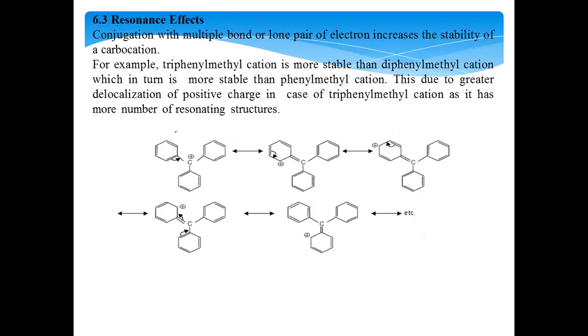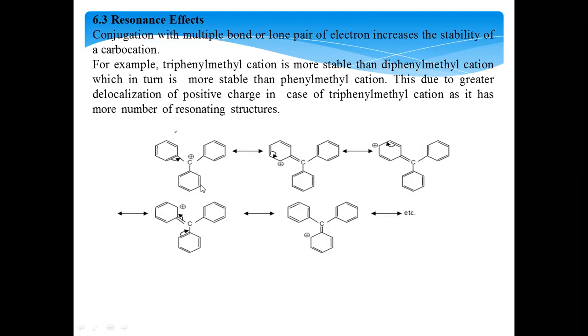Here in this case, we already know this general topic, resonance: how the charge is delocalized with the pi systems, how the bonds are delocalized and change their positions. For example, this is a triphenyl methyl carbocation. What is the positive charge here? It is delocalized over all the 3 pi systems. Here the pi systems are phenyl rings, due to which it gets more stable.